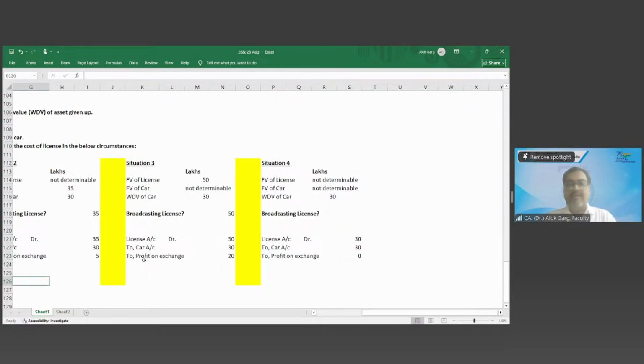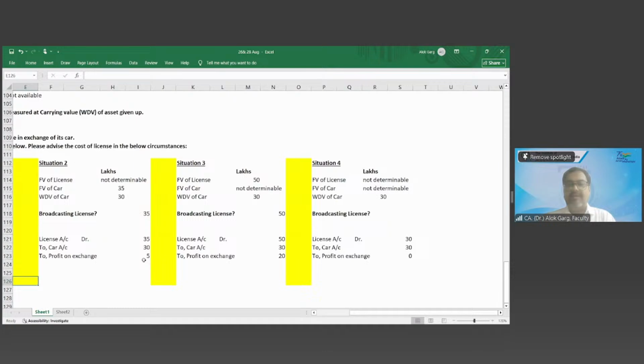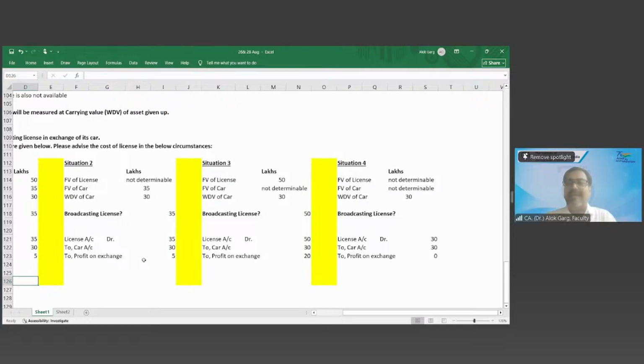In situation number 4, if you would give the WDV of that license, then it would be more interesting, sir. Why have I not given the WDV of the license? Because you are the buyer, the one capitalizing the asset. The WDV must be sitting in the books of the supplier. I am concerned about my books of accounts, because the asset given up is sitting in my books, and hence the WDV must be there. Okay, I understood it.